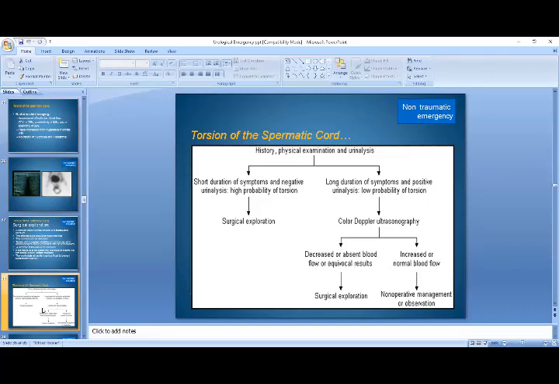Long duration of symptoms and positive urine analysis means low probability of torsion, and color Doppler ultrasonography can be carried out. If it shows decreased or absent blood flow or equivocal results, then you will have to go for surgical exploration. Whereas if there is increased or normal blood flow, then non-operative management should be considered.